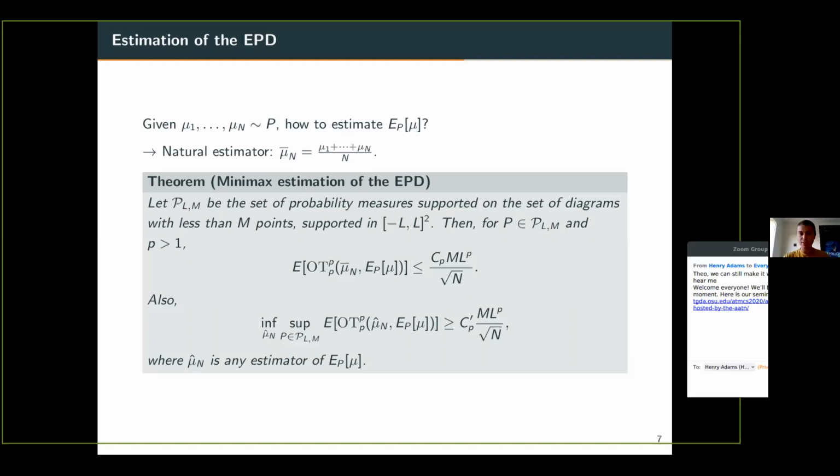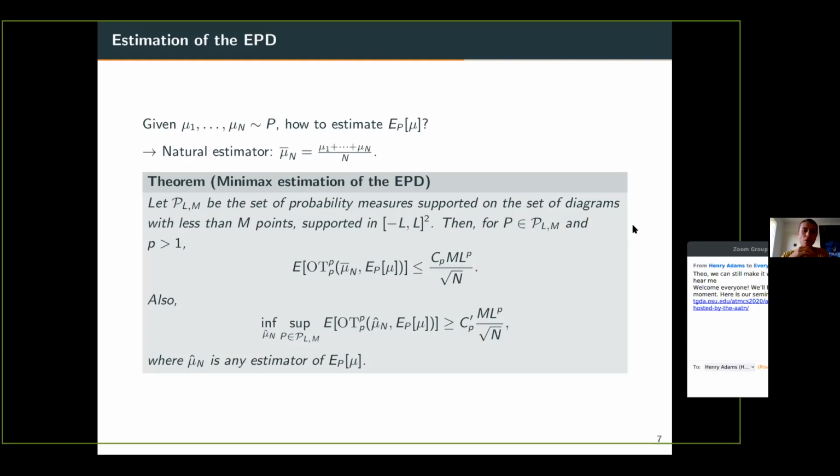So what this means is that if P is in P_L^M and you sample a diagram mu according to P, then this diagram will always have less than M points and be supported on a square of size L. Okay? So if you take such a P, then we are able to show that the expected value of the distance OT_p^p between the sample mean of the diagrams and the true expected persistence diagram is controlled by this quantity,